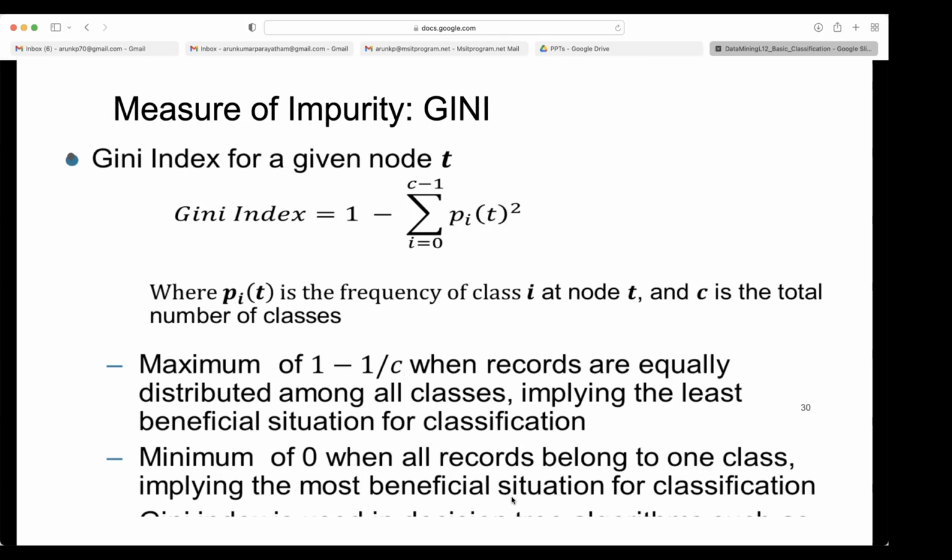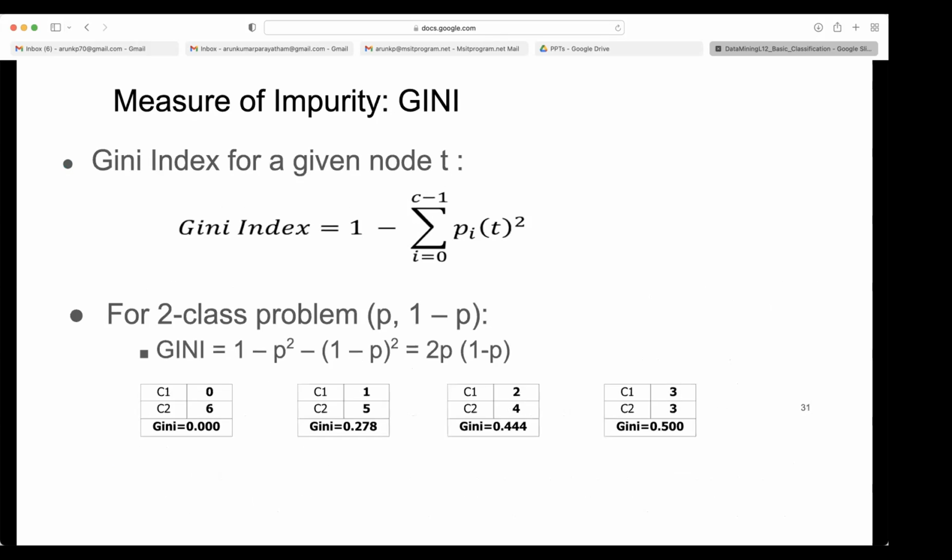The minimum is 0 when all records belong to one class. So what will happen if all belong to one class? One p_i will become 1, and all other p_i will become 0. So that 1 squared is still 1, then it becomes 0. So if it is the purest class, then impurity will become 0 if all belong to one class. If all classes are equally distributed, then the node will become more impure.